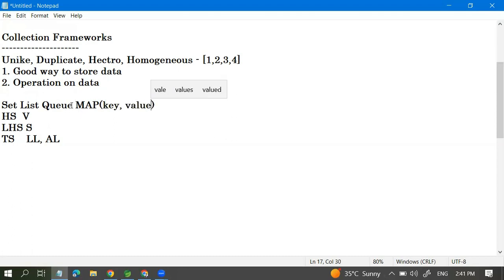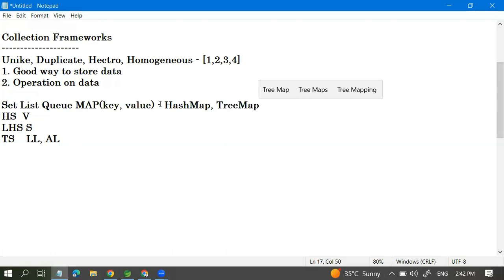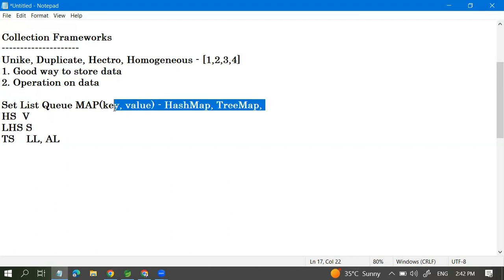But set, list, and queue store the data as values only. They do not store any key; internally they may maintain one, but you can't say they store data as a key. In a map you have a key and a value. Inside the map you can see implemented classes like HashMap, TreeMap, and Hashtable. So map has its own implemented classes, and it also stores data and provides operations on that data very easily.